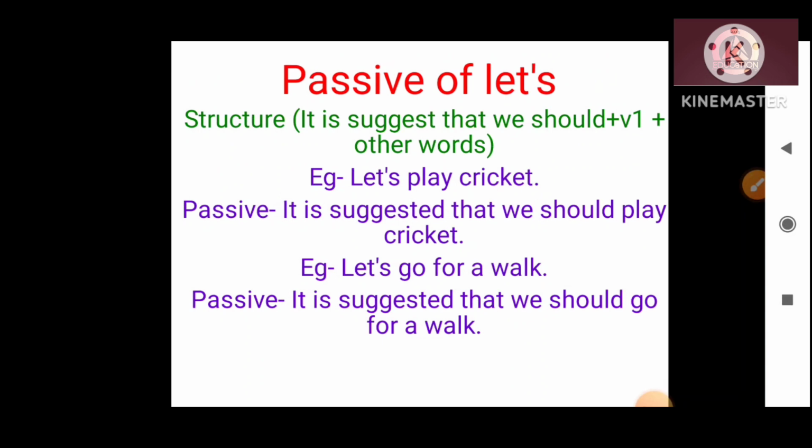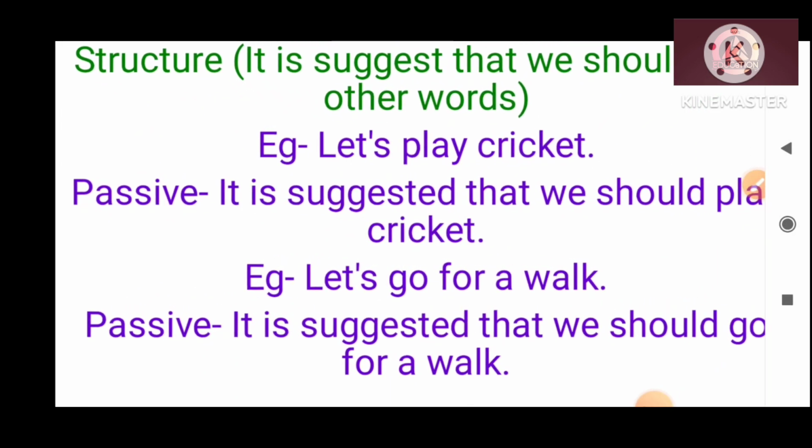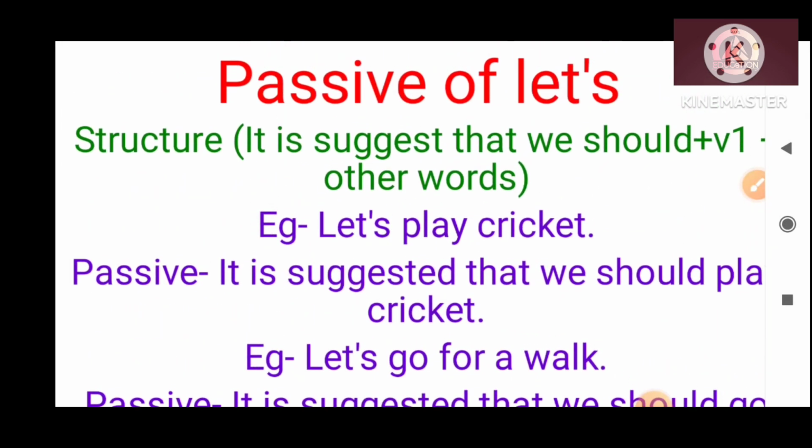Now let's move to the passive form of let's. If there is a sentence starting with let's, then what will be the passive form of it? Actually, an imperative sentence starting with verb 1 has a passive form starting with let, but if the active form of a sentence starts with let's, like let's play cricket, then what will be the passive form? There is a simple structure for it: it is suggested that we should plus verb 1 plus other words.